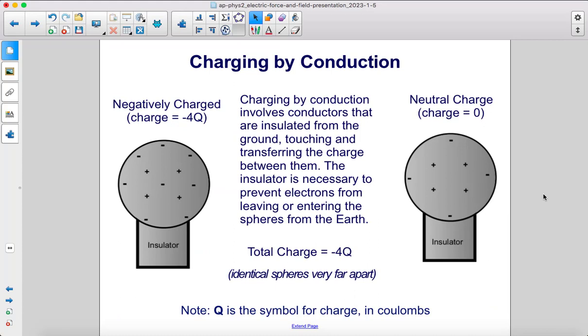Charging by conduction involves conductors that are insulated from the ground, touching and transferring the charge between them. The insulator is necessary to prevent electrons from leaving or entering the spheres from the Earth. So here we have two conducting spheres. This one has a charge of -4Q. This one has a charge of 0, so it is neutral. These are identical spheres and they're very far apart. Note, Q is the symbol for charge in coulombs.